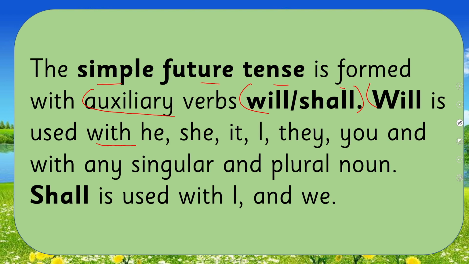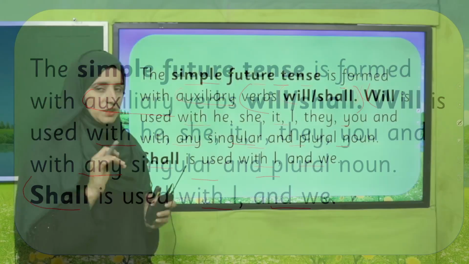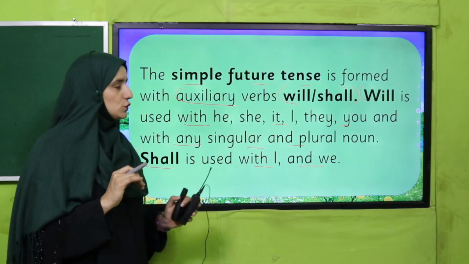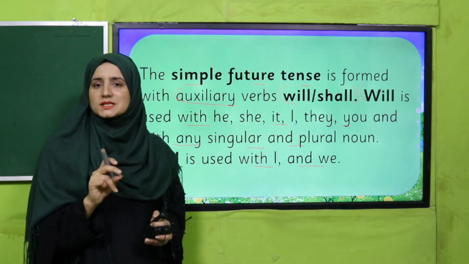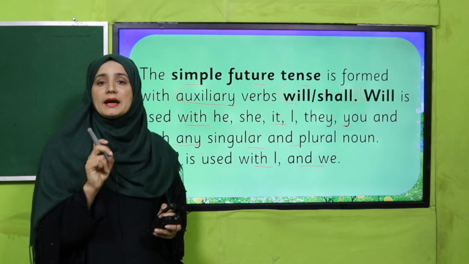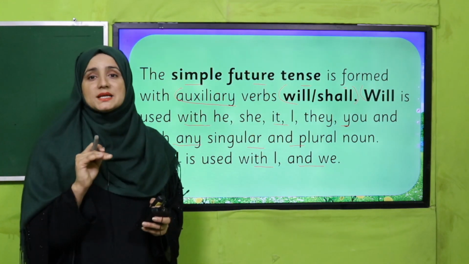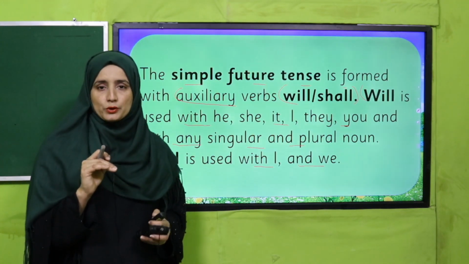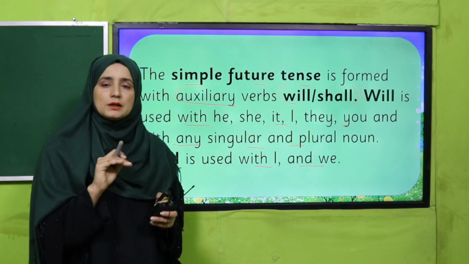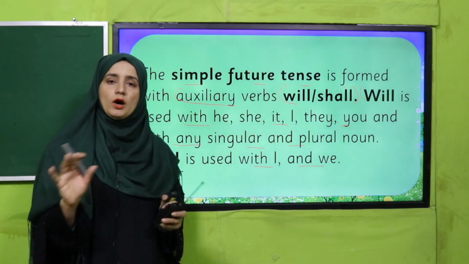Will is used with he, she, it, I, they, you, and with any singular and plural noun. Shall is used with I and we. My dear students, the simple rule you have to remember is that will is used for all pronouns except I and we. Got it? Means except first person pronoun, we will use will with all pronouns.